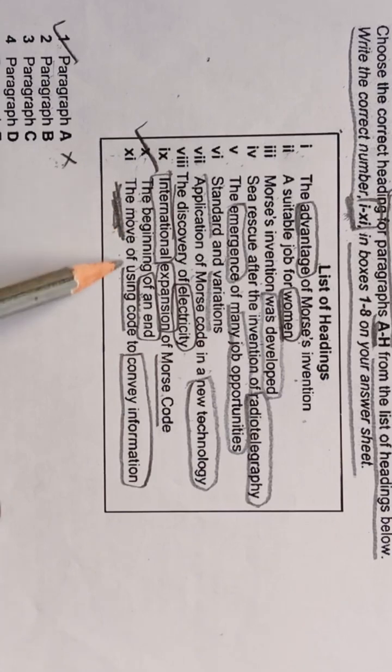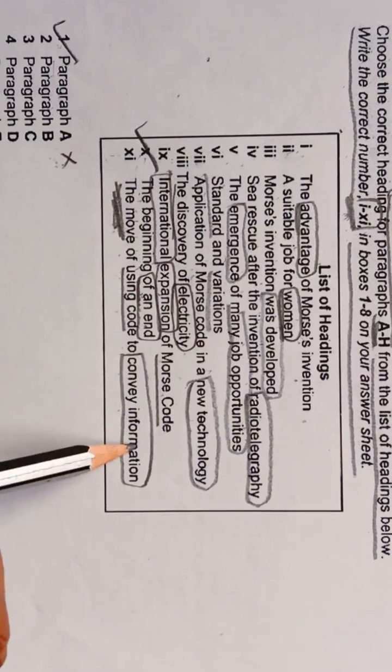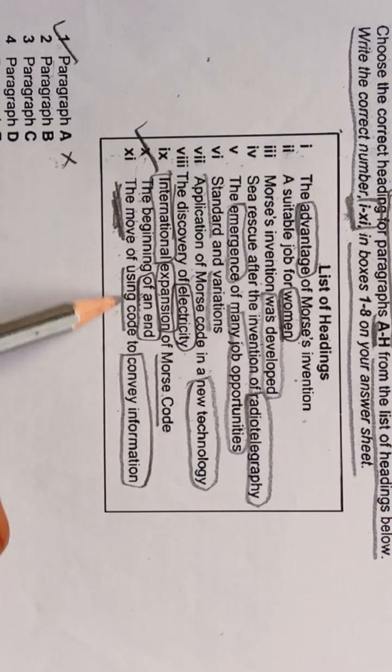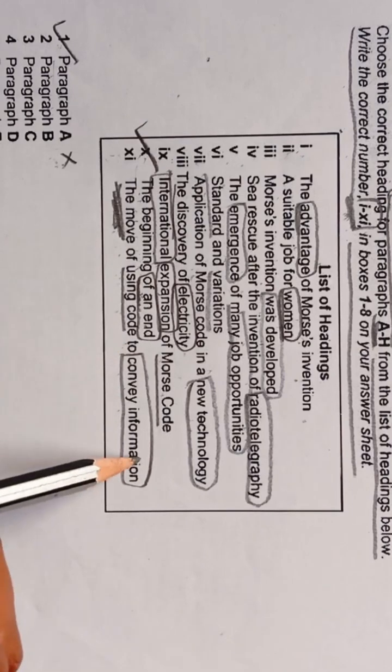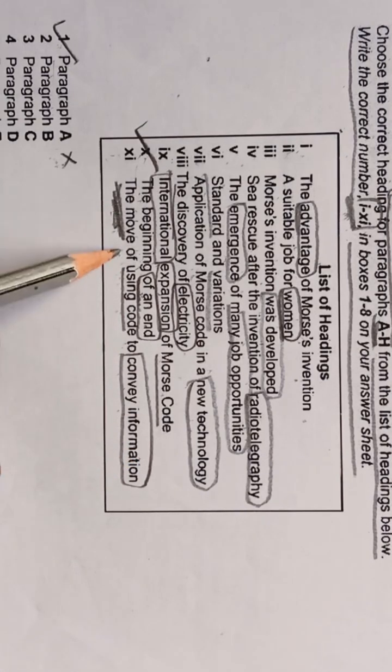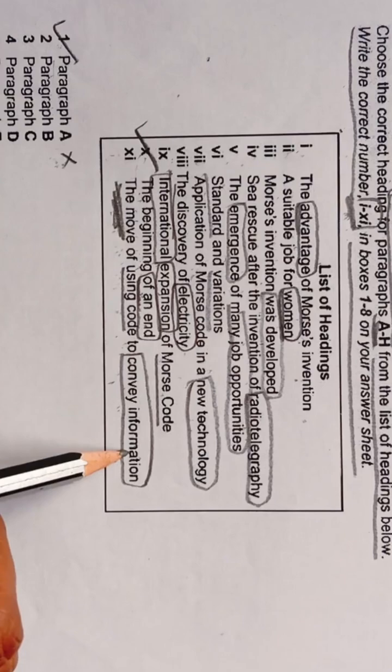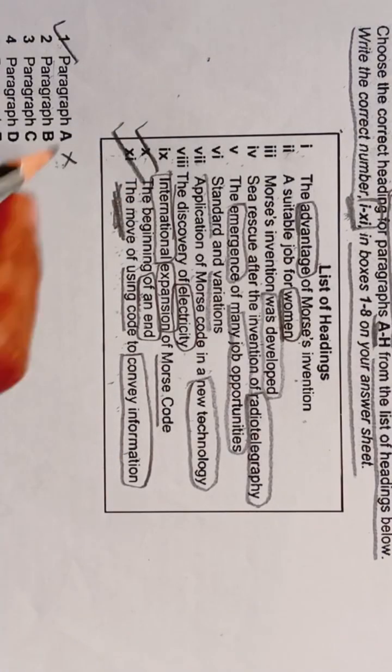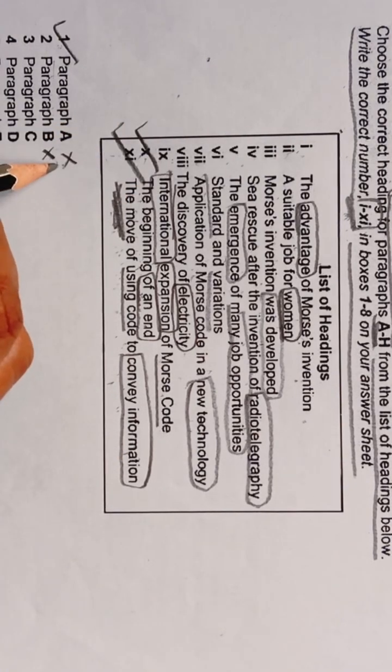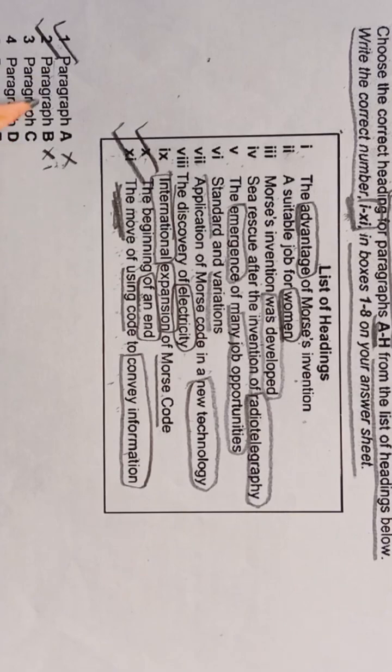And the move of using code to convey information. Yes, this we have seen. The move of using code to convey information means this we have seen. So we will write 11 in front of 2 in our answer sheet. From where we are getting this answer? We are getting this answer from here.